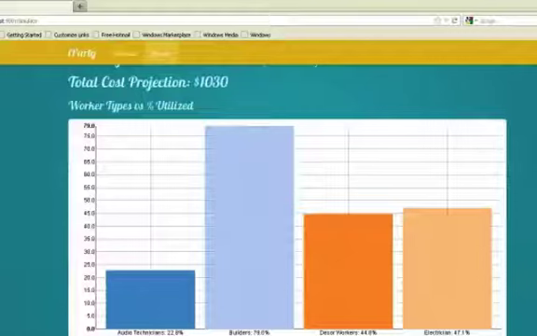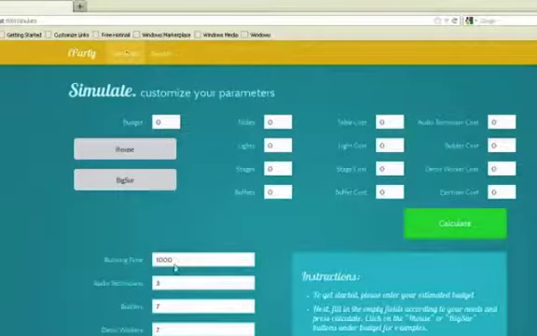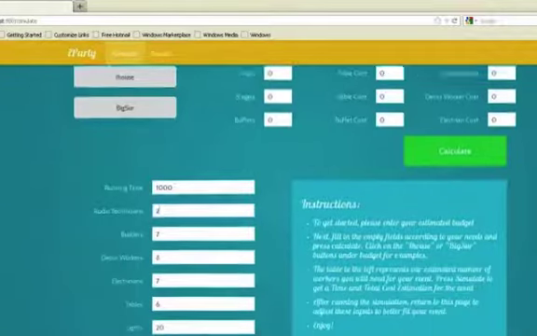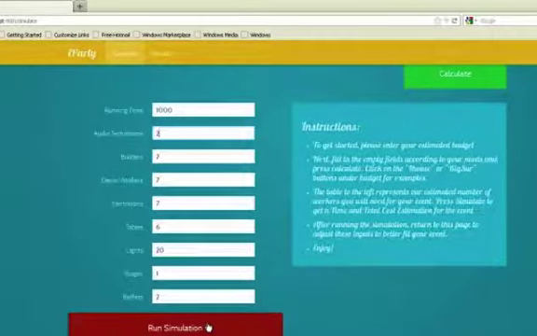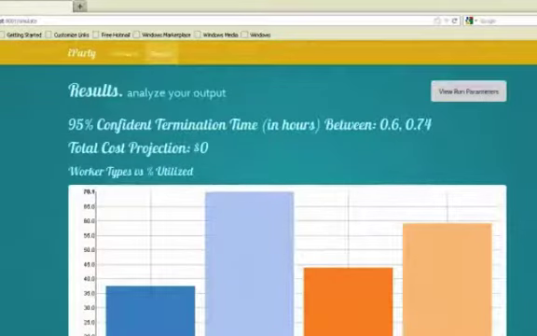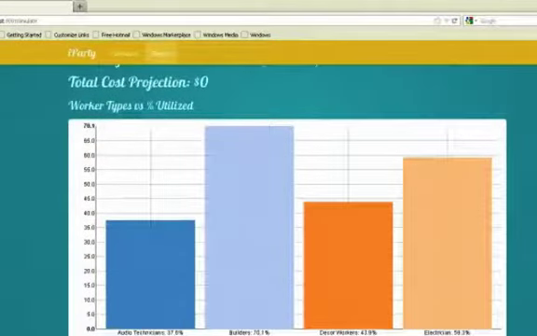For instance, after the first simulation, I might see that audio technicians are not very utilized, signifying I might not need so many, so I might want to decrease the number of audio technicians by 1. I can go back and do this in the input page, and again run a new simulation. After doing such a change, I might want to now change the number of a different type of worker.